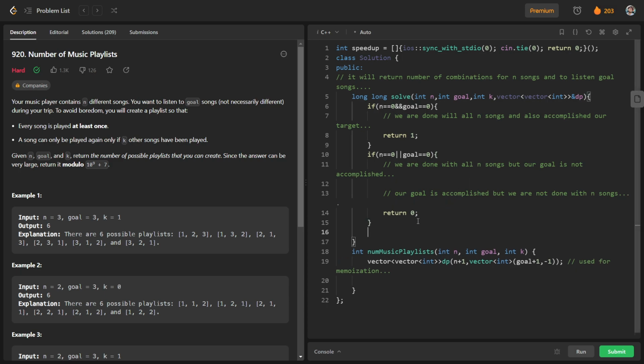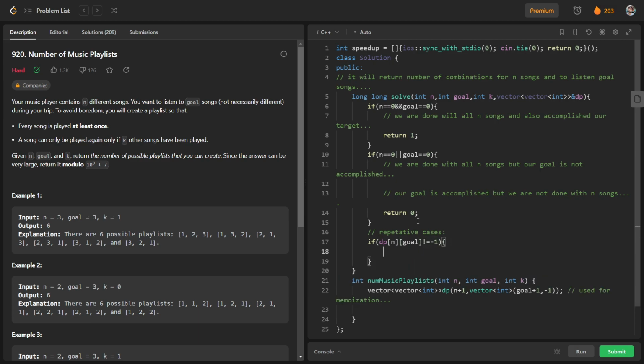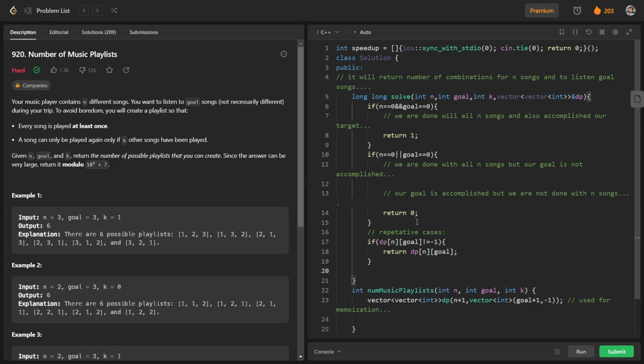And to avoid repetitive cases, I will write here repetitive cases. Talking about repetitive cases, if dp of n and goal is not equal to -1, we know the value corresponding to this combination, so we will just return dp of n and goal. Otherwise, we will have two choices with us.